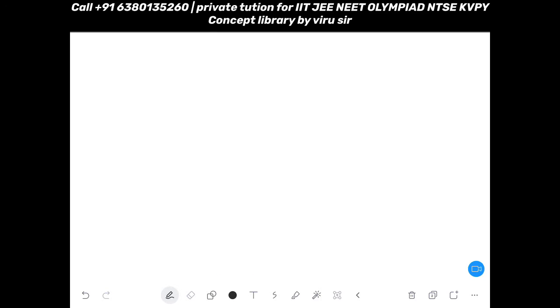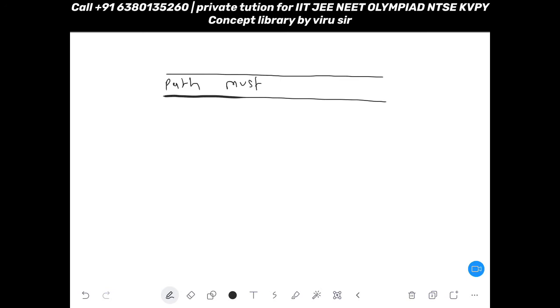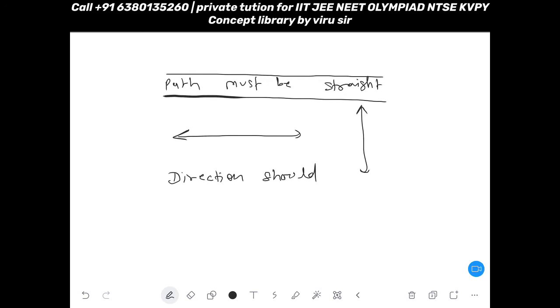So these equations of motion are limited for one condition, and that condition is motion must be happening on a straight path. Okay, so path must be straight. It can be horizontal motion or it can be vertical motion, but it must be straight. It means what? Direction should be constant. Are you okay with this? Yes, direction should be constant.